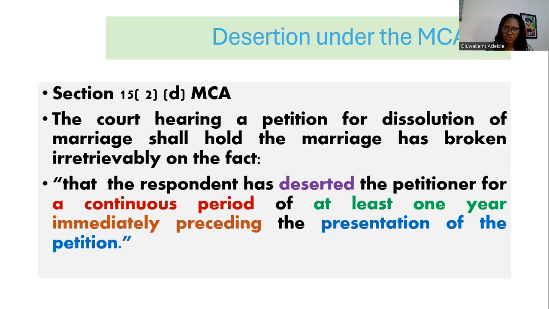That there is desertion, that it is continuous for a period of at least 1 year. So if the person has been in desertion for 1.5 years immediately preceding the petition, for instance, you can still bring the petition. But the court is looking out for at least 1 year.